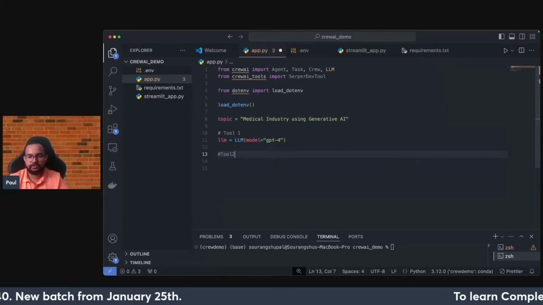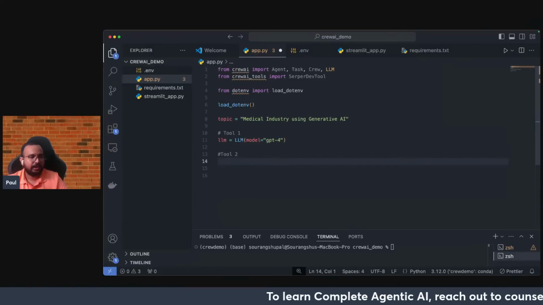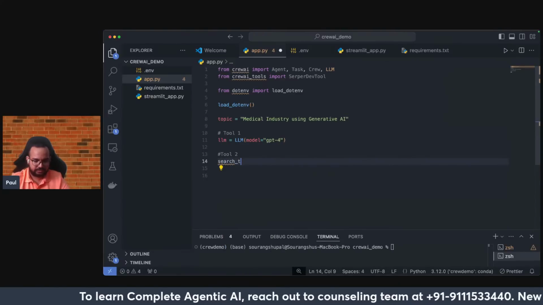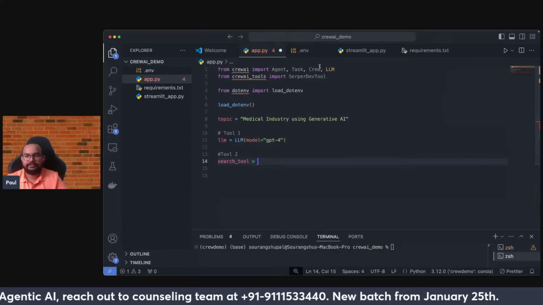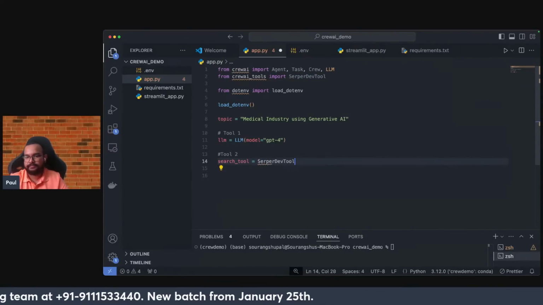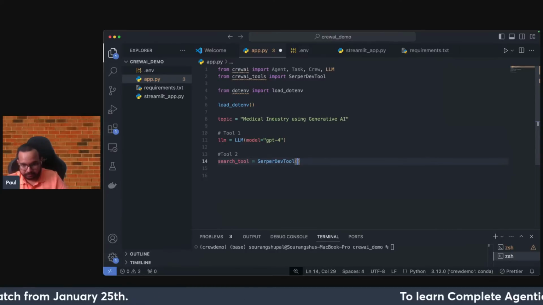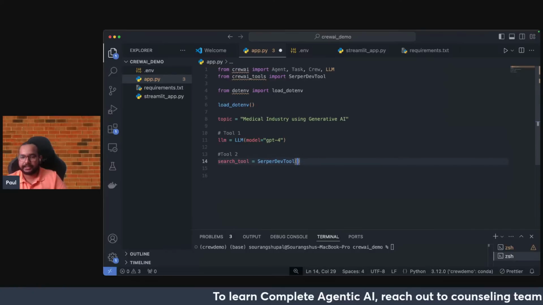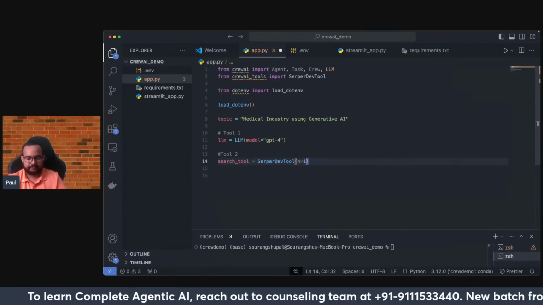Okay, and tool 2 is basically the web search tool. So search_tool equals, okay, this is basically the search tool, and I will be using the SerperDevTool directly. Now, as I'm calling this third-party tool, here I need to give how many search results I want. So probably if I give the number 10 for now.